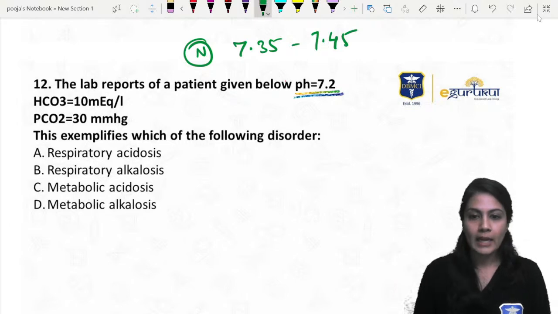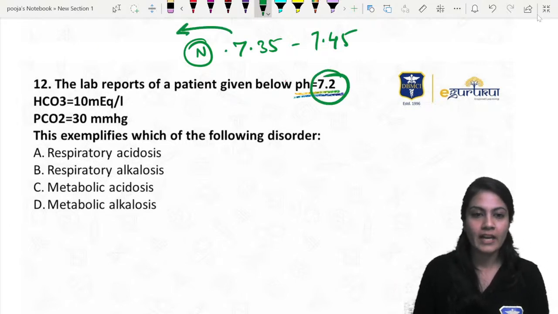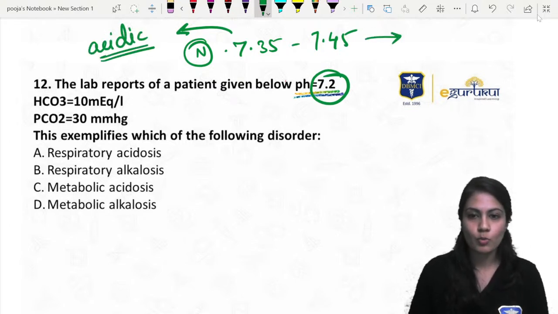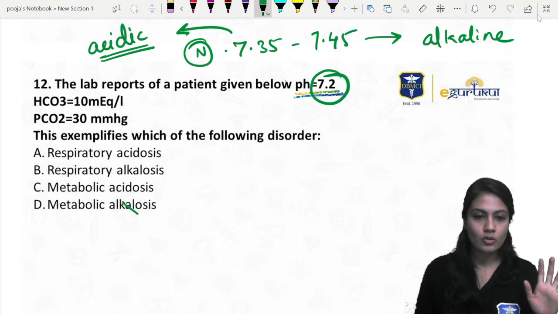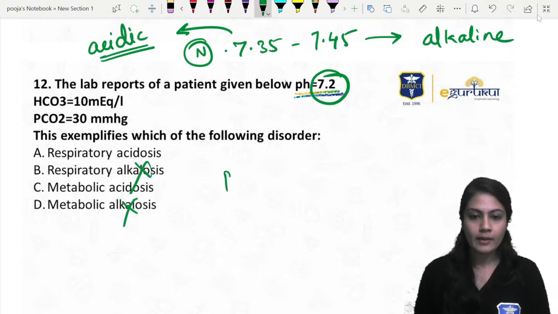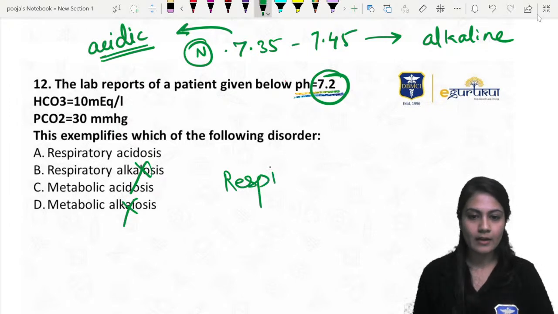Now if it is decreasing to less than 7.35, we are going to say it is acidic, and if it is more than 7.45, we are going to call it alkaline. So definitely there is acidosis. So this is not the option, this is not the option. Now remember, there are two types of acidosis and alkalosis. First is respiratory, second is metabolic.